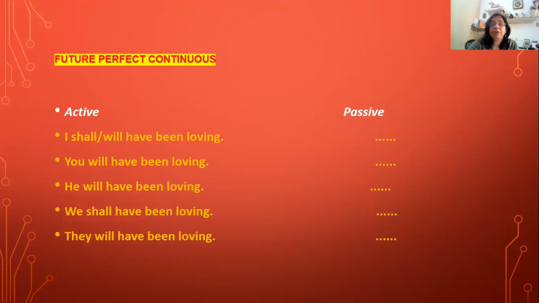Again, in future perfect continuous, we do not have any passive voice sentences. So the sentences remain in active voice. I shall or will have been loving, you will have been loving, he will have been loving, we shall have been loving, and they will have been loving.